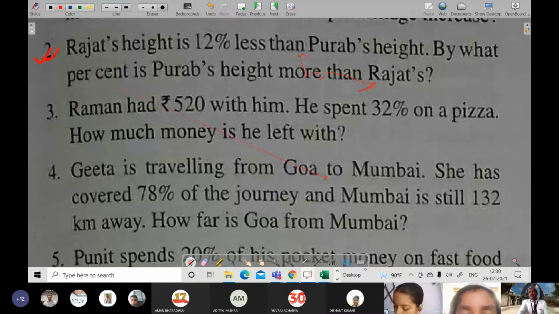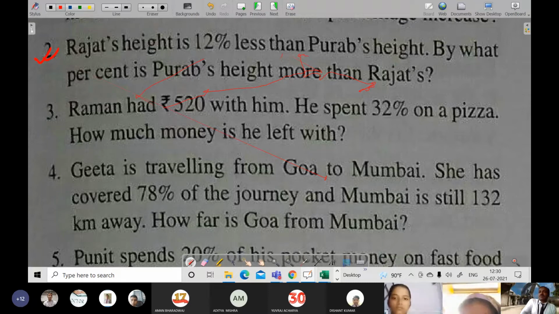Now just see over here, Rajat's height is 12% less than Purab's height. So what we can do is assume, while making the process, Purab's height is bigger, so let Purab's height be x. Then Rajat's height will become x minus 12% of x, that is 88x by 100.